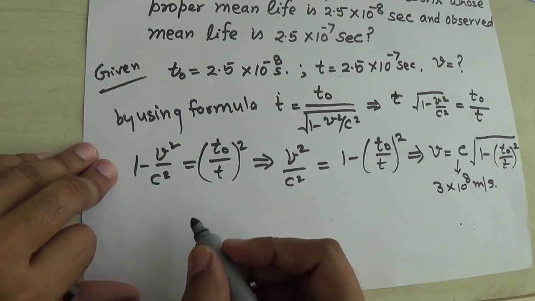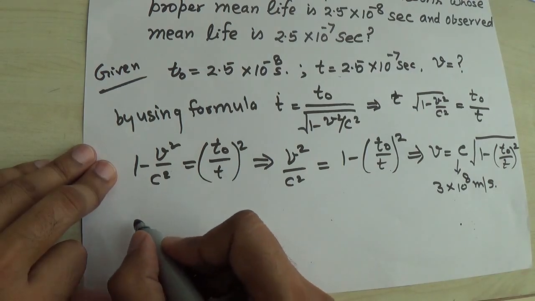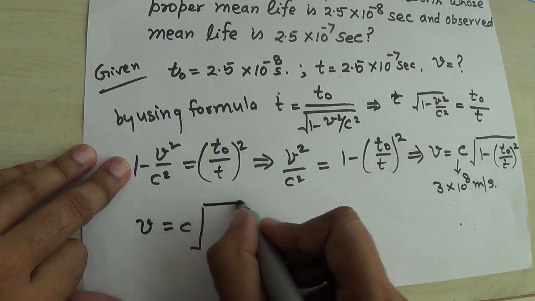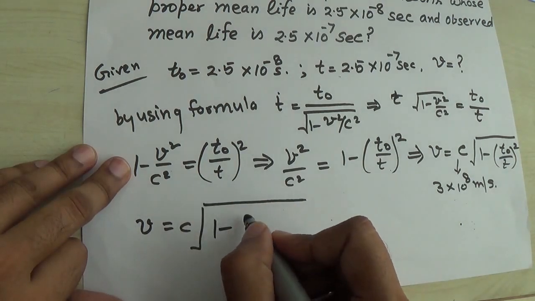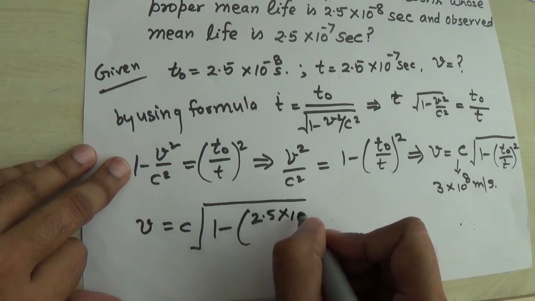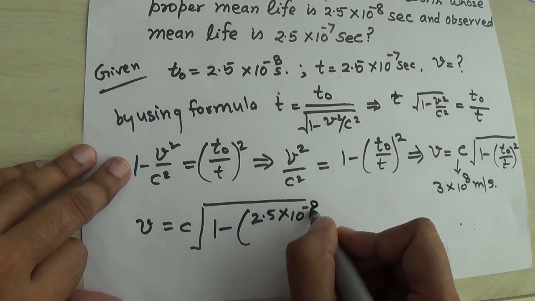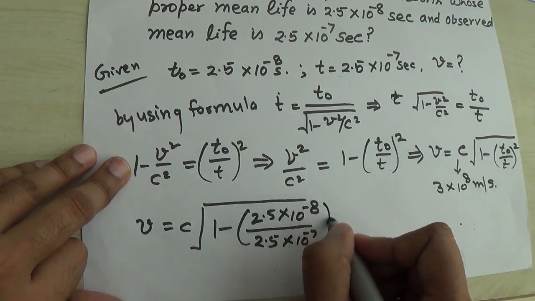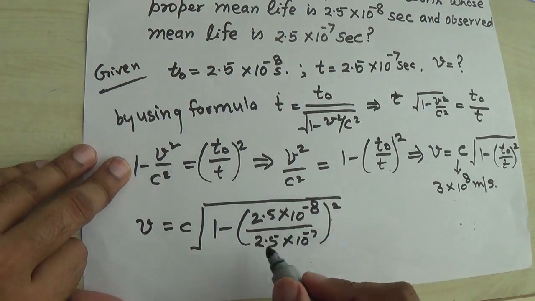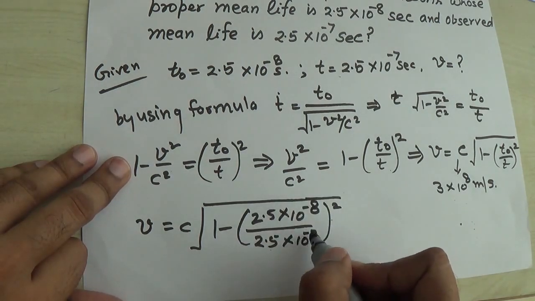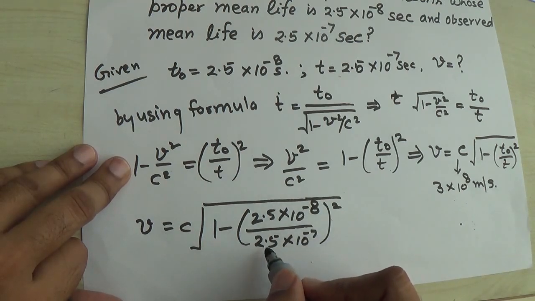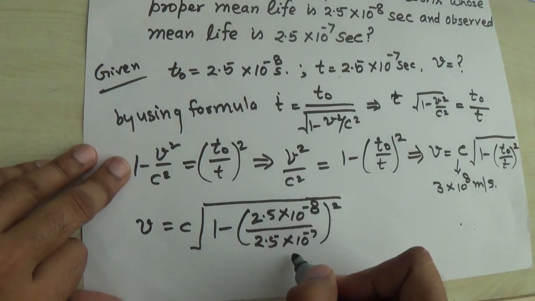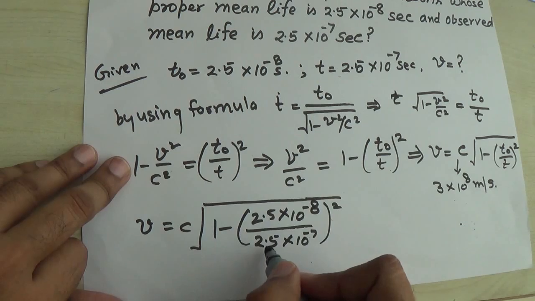Now I am putting the value of this, v is equal to c times the square root of 1 minus 2.5 into 10 raised power minus 8 upon 2.5 into 10 raised power minus 7, right? And further square of it, this is 10 raised power minus 8, this is 10 raised power minus 7, so the ratio cancels out, and 2.5 over 25 gives 0.1.